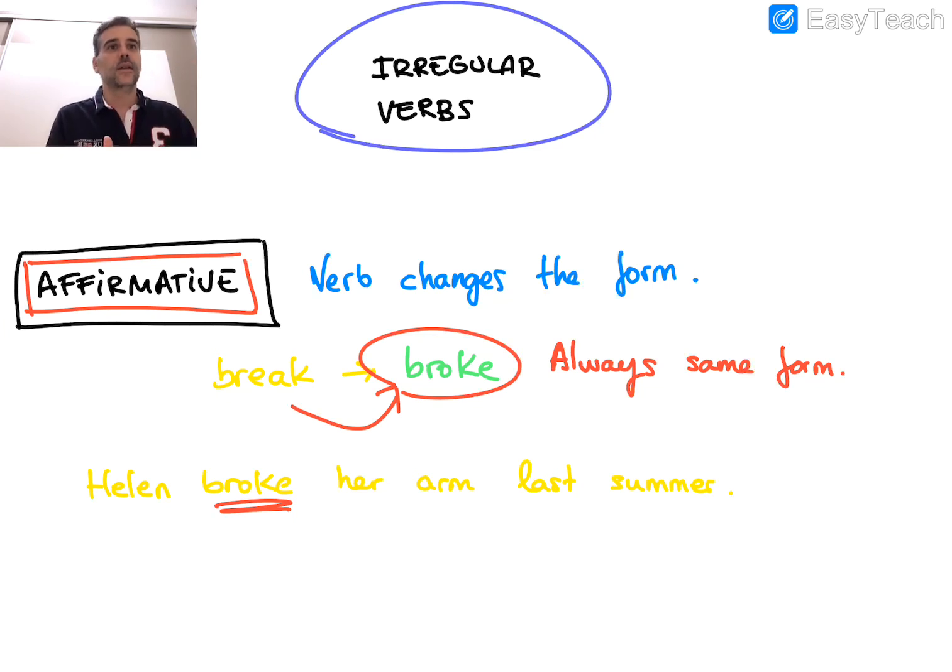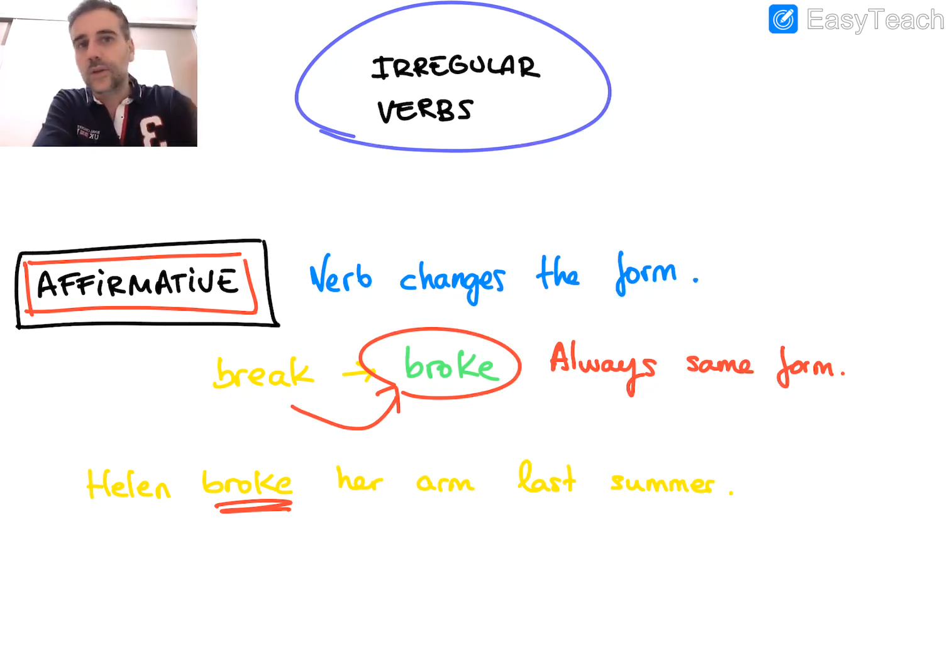In this case the verb in the past is always the same. We always use the same form. We do not add ed, we do not add s, nothing. Helen broke her arm last summer. That's an example.